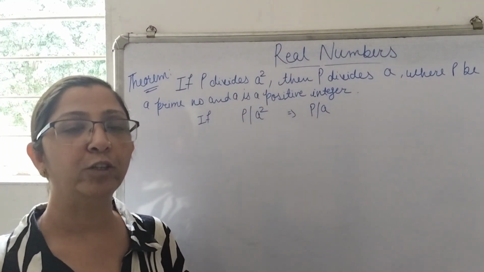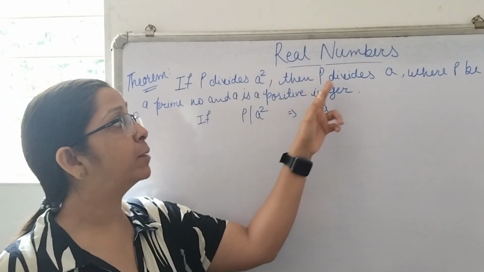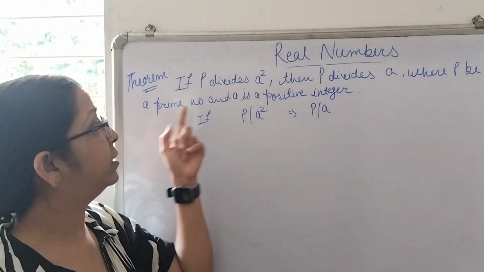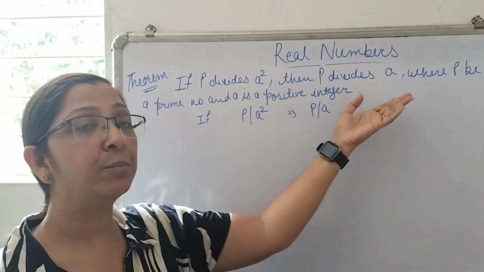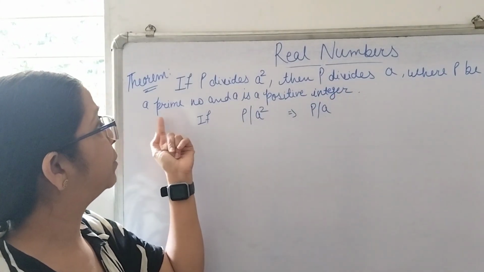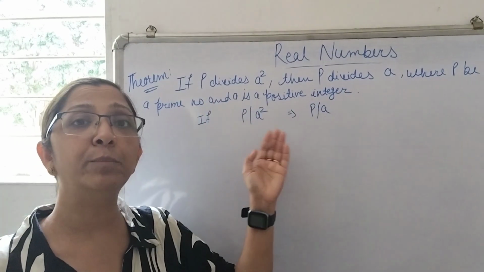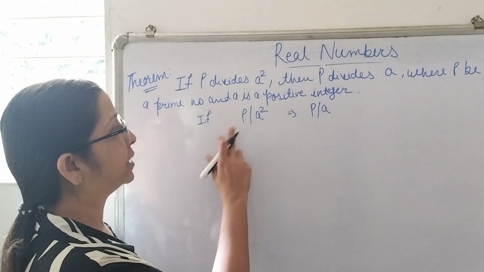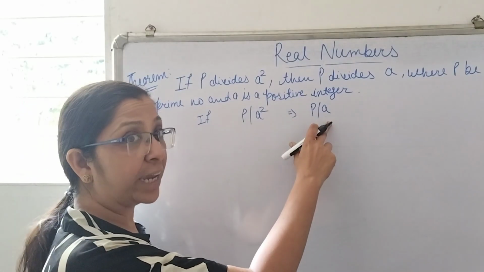Now let's see one of the theorems. If P divides A square, then P divides A, where P is a prime number and A is a positive integer. That means if there is a prime number P, and if this prime number P is dividing a positive integer A square, then it will be dividing A also. Symbolically we can represent it as P divides A square, then P divides A also.